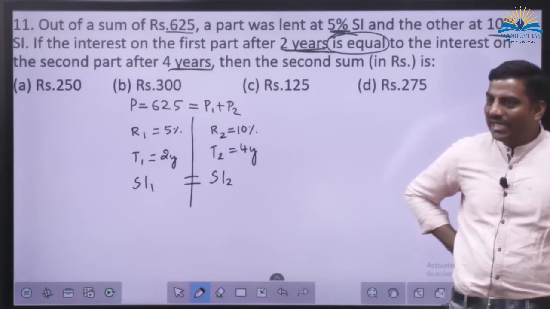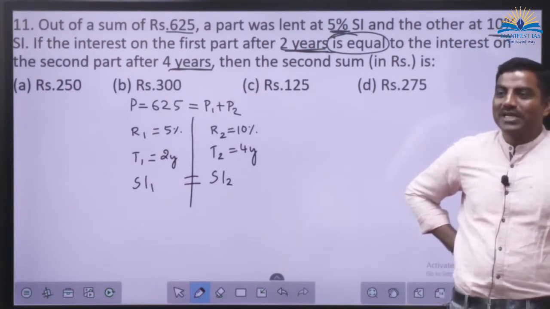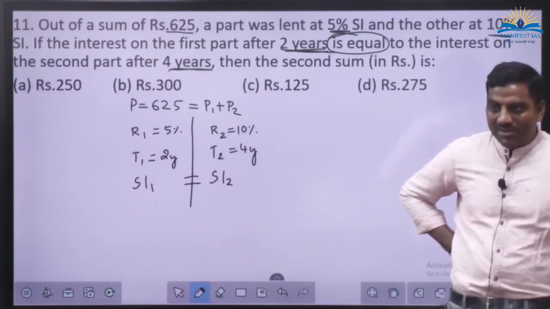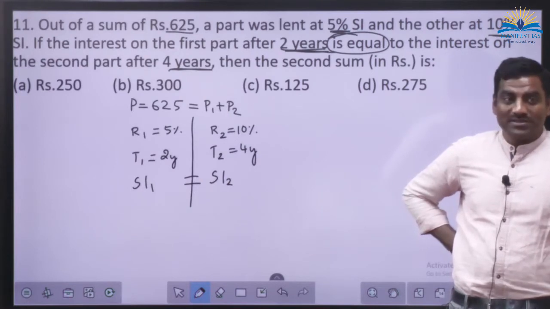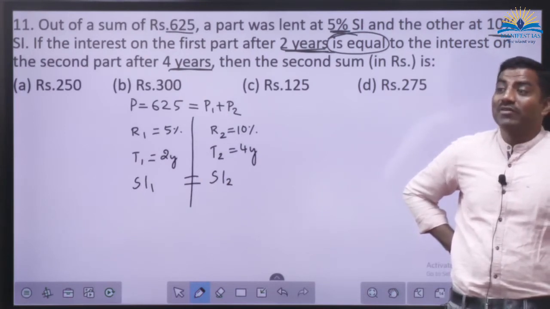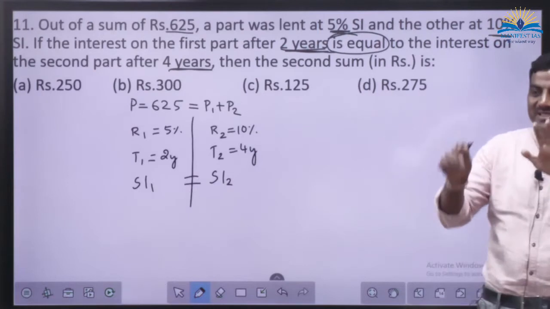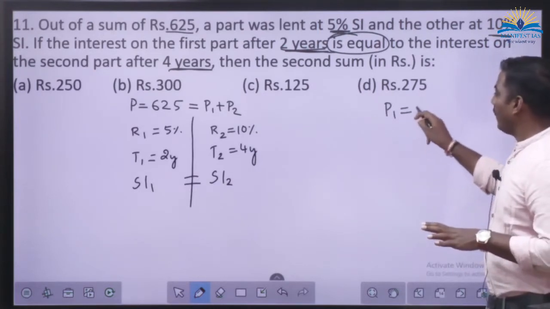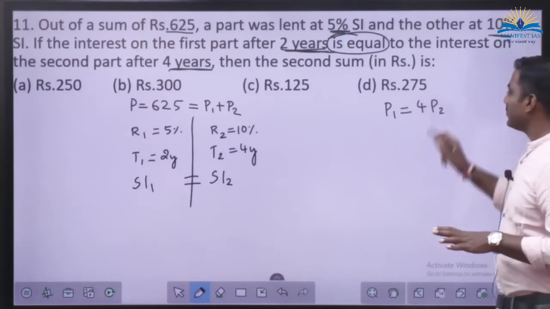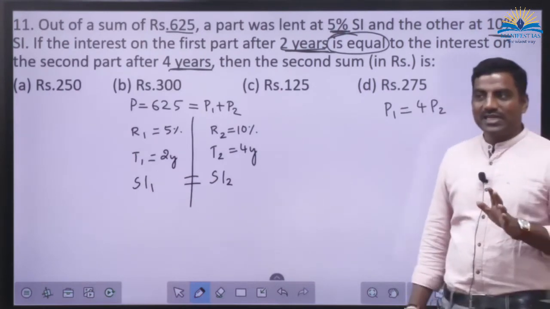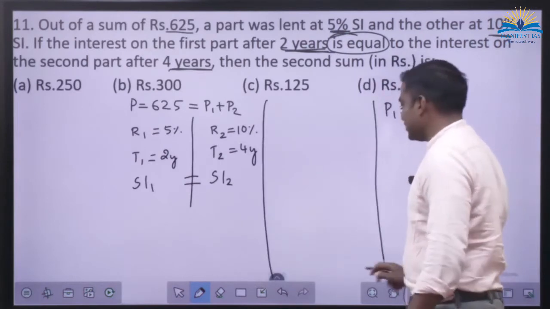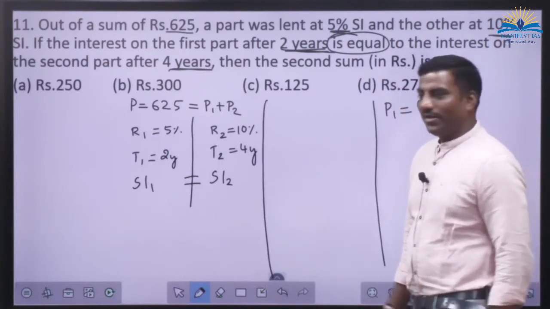But now they are saying that both the simple interests are same. What does that mean? Basically, in the first scheme, 4 times the money that we have invested in the second. That is the understanding. Here, P1 is equal to 4 times P2.